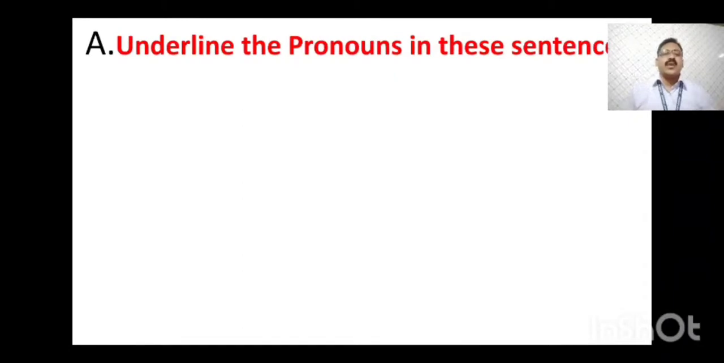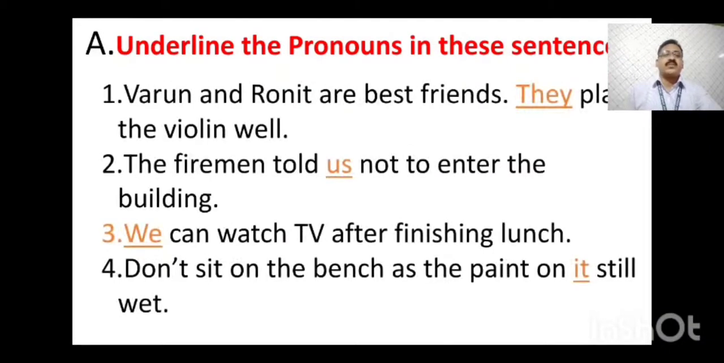Now the exercise portion of this lesson, children. Underline the pronoun in these sentences. It means sentences are given, and first we have to find out the pronoun and underline it. Varun and Ronit are best friends. They play the violin well. They is the pronoun in the second sentence. It is underlined.